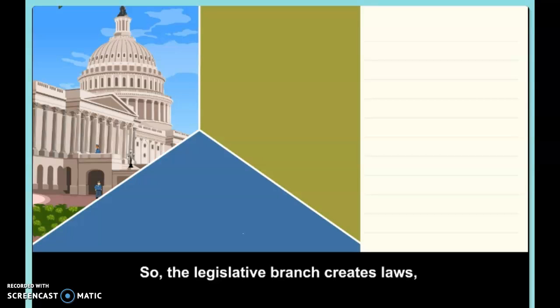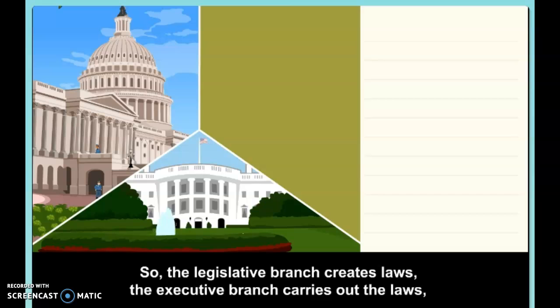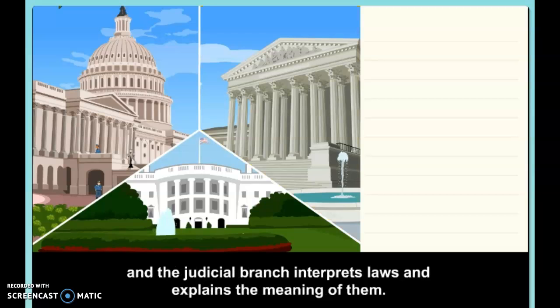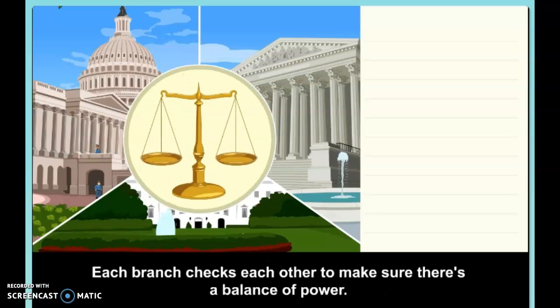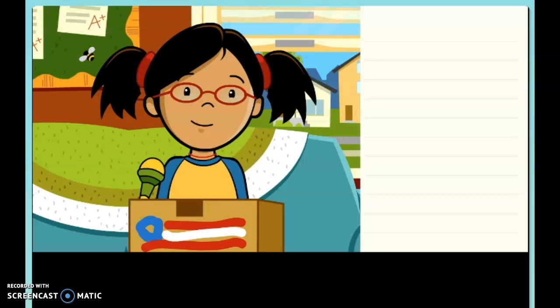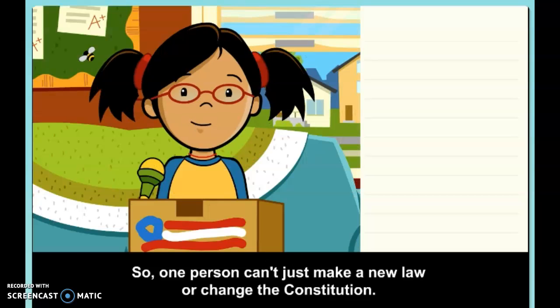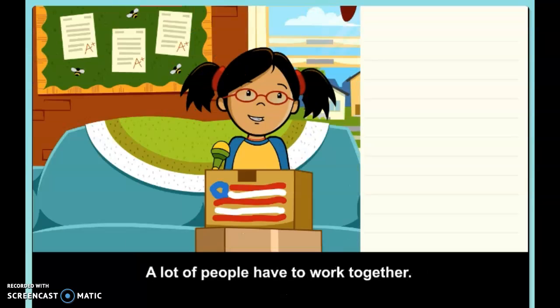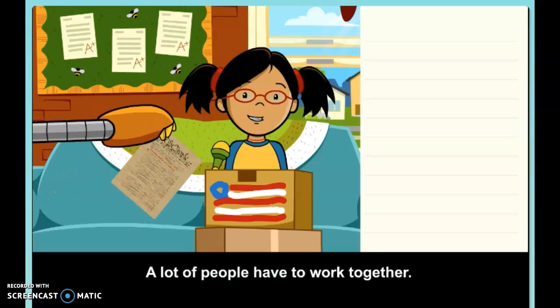So, the legislative branch creates laws, the executive branch carries out the laws, and the judicial branch interprets laws and explains the meaning of them. Each branch checks each other to make sure there's a balance of power. So, one person can't just make a new law or change the Constitution. A lot of people have to work together.